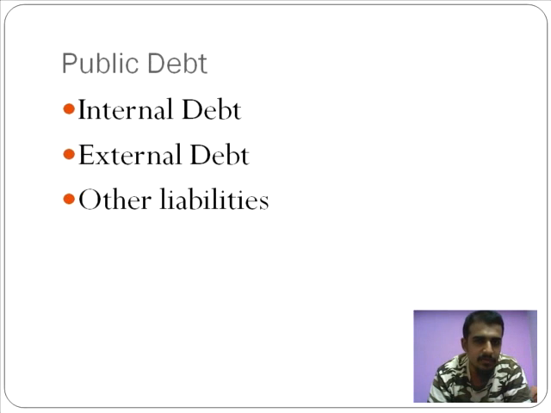Now, moving on to debt. Public debt here refers to borrowings by the government. Okay, where does the government actually borrow money from? Remember, I'm using the word borrow money. Now, when I say borrow money, the government is obligated to repay this. The first case you would come across there is internal debt.